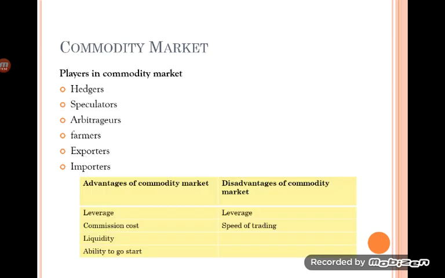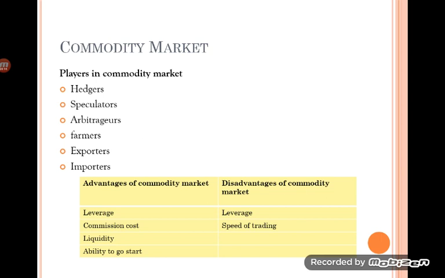Then, players in the commodity market. I told you about hedging. Those who adopt the strategy of hedging are called hedgers. Then speculators, which we have discussed in the previous chapters.